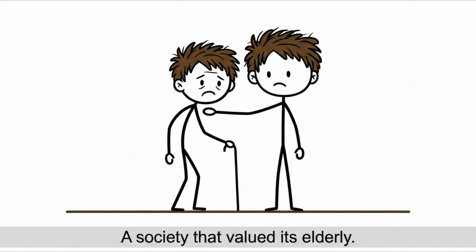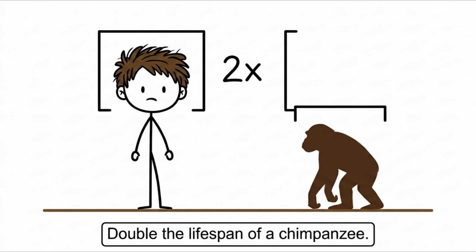Even in hunting and gathering societies where mortality rates are high, adult lifespans average twice those of chimpanzees, which become decrepit during their fertile years and rarely survive them. So the question isn't just, did ancient humans live long? The deeper question is, why did humans evolve to live so much longer than our closest primate relatives in the first place? And there's a hypothesis that answers it in a way that's genuinely surprising.